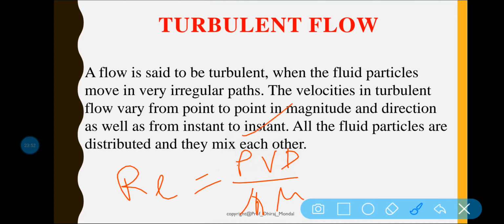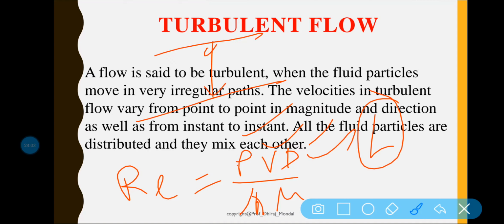What is rho? Density of the liquid. What is v? Velocity of the liquid. What is d? Diameter of the pipe. Sometimes you will see it is L, that is the length of the plate. So instead of d, for the length of the plate, it is rho v L by mu. Mu is the dynamic viscosity, and d is the diameter of the pipe.